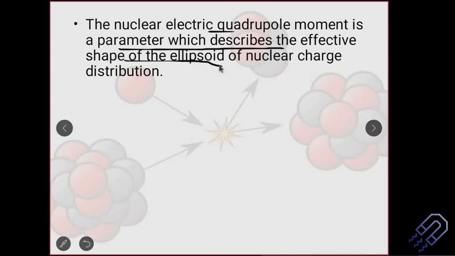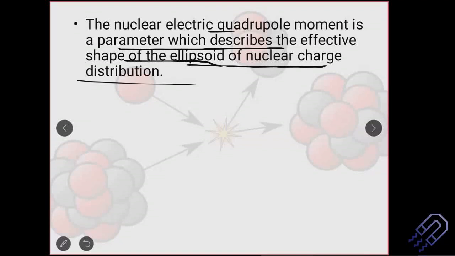And this nuclear electric quadrupole moment is going to give a better understanding of the shape of the nuclei. So it can be an ellipsoid, and this will also talk about the charge distribution. So depending on the charge distribution, you can have two different shapes of nuclei.